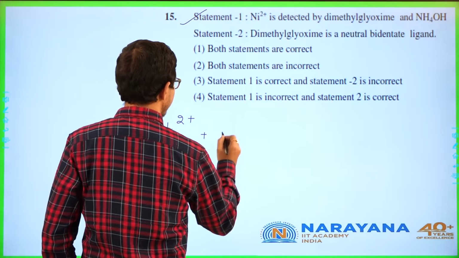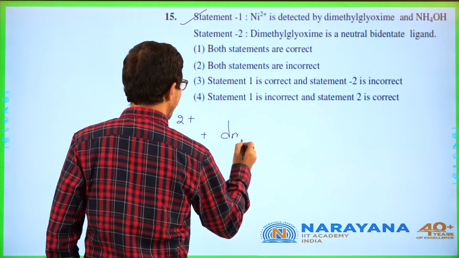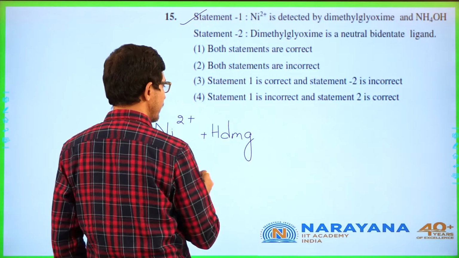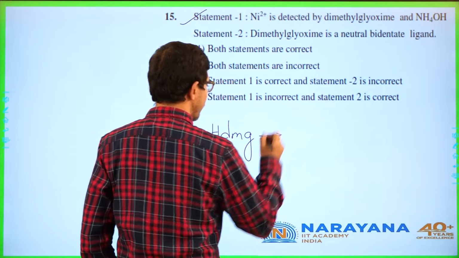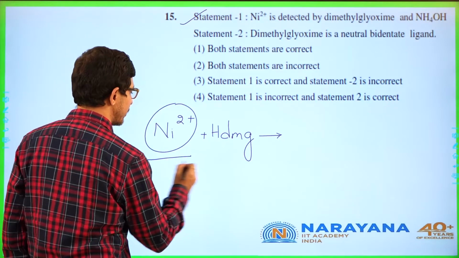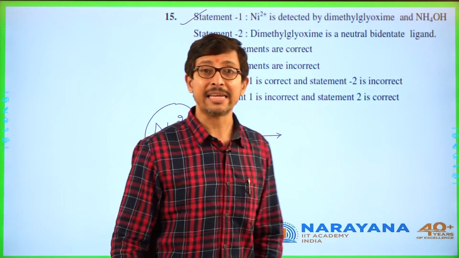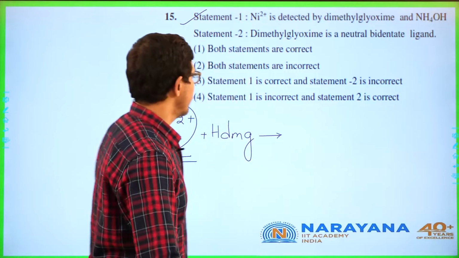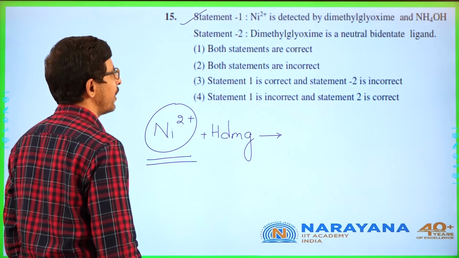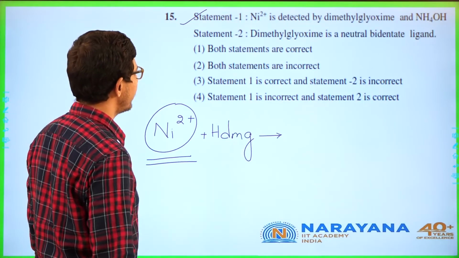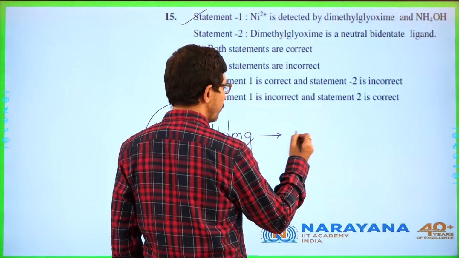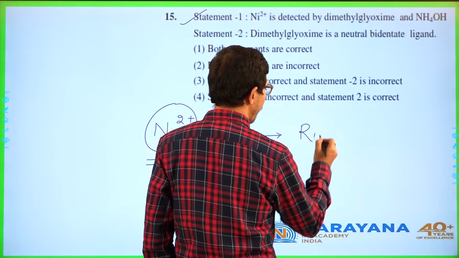So here this is going to form a complex, okay, HDMG. So this is going to be considered as a very, very important test for detection of nickel ion. Therefore, here HDMG, if you consider dimethyl glyoxime, is a neutral bidentate ligand and detected by, why? Because you are going to get which compound?